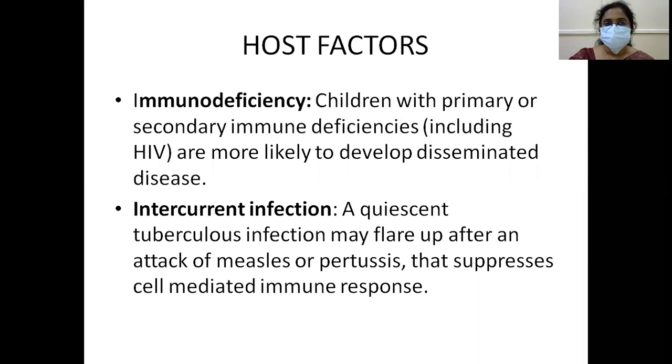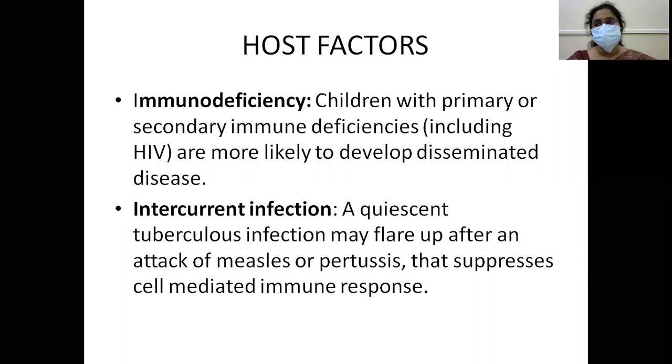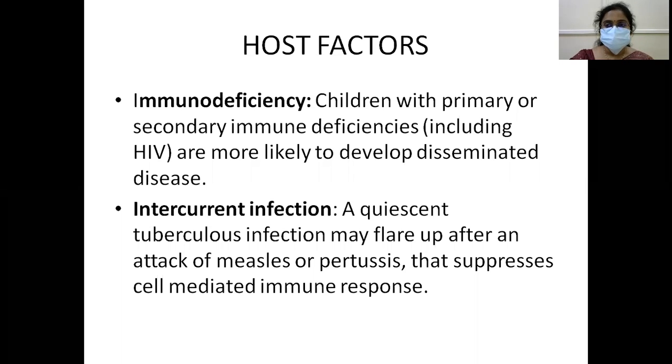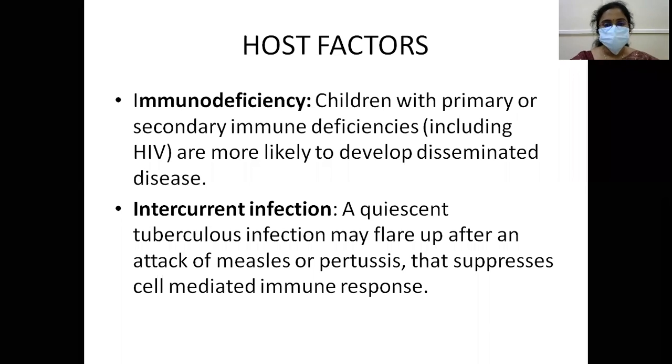Immunodeficiency. The children with immunodeficiencies, be it primary or be it secondary, are also likely to develop disseminated disease, disseminated spreading to most of the organ systems. Intercurrent infection. So, when there is any infection which suppresses the immunity, then the tuberculosis infection will flare up.